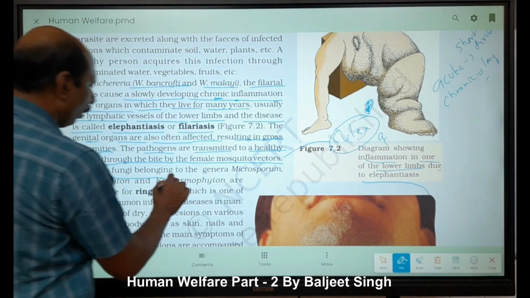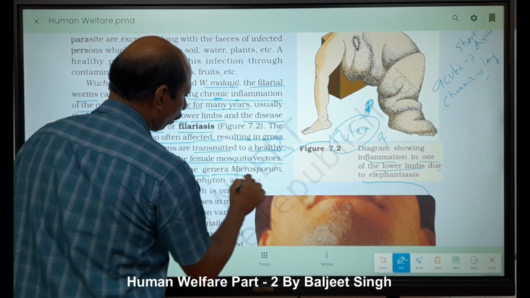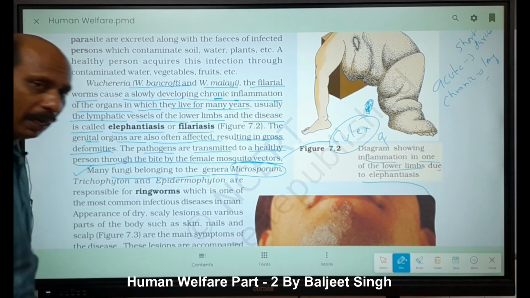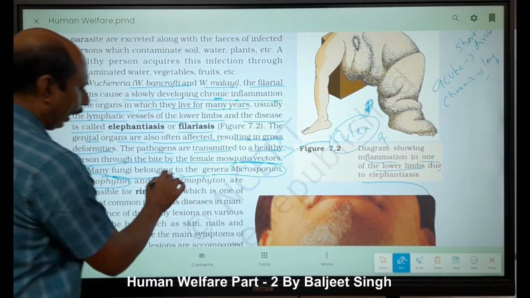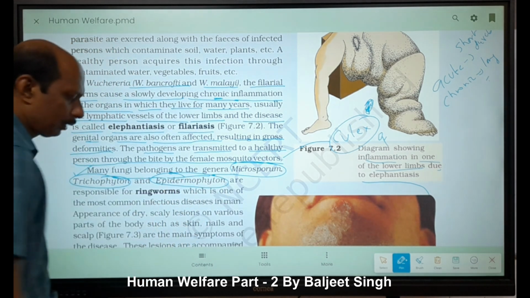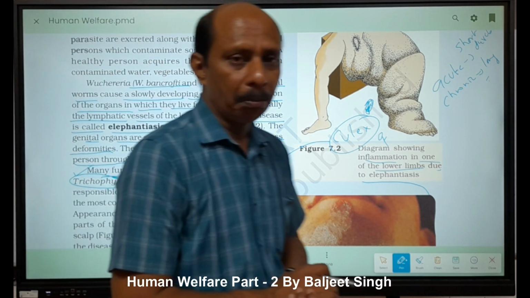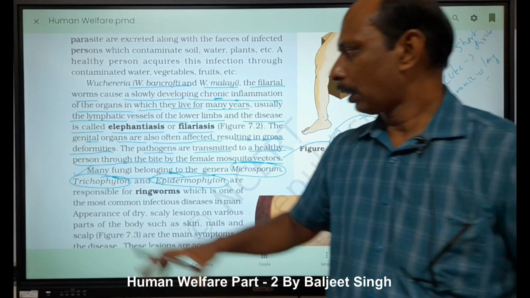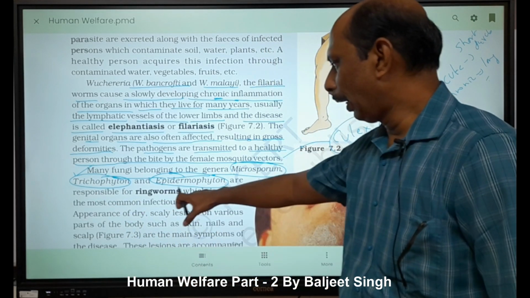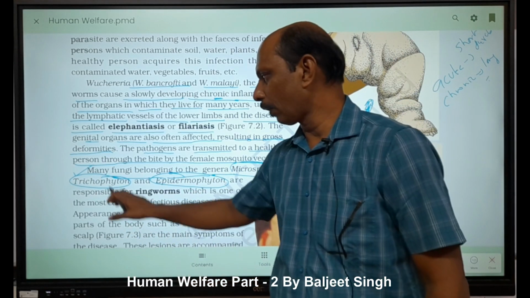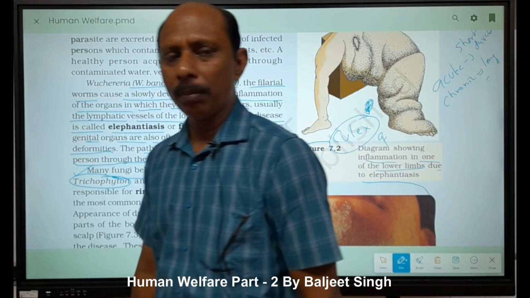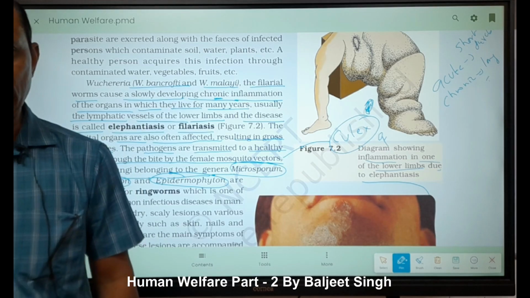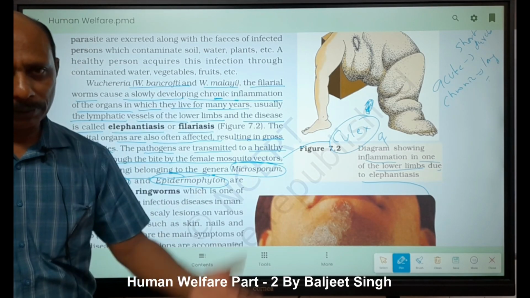Many fungi belong to the genera Microsporum, Trichophyton, and Epidermophyton. 3 genera: Microsporum, Trichophyton, and Epidermophyton. Look here, Trichophyton is given. Here Trichoderma is not given. Trichoderma is a biocontrol agent. We will read this one in the next chapter, right?